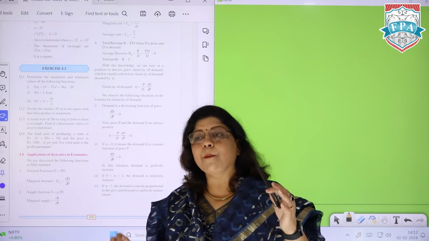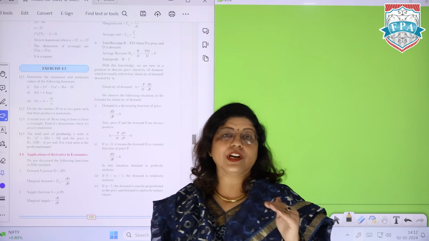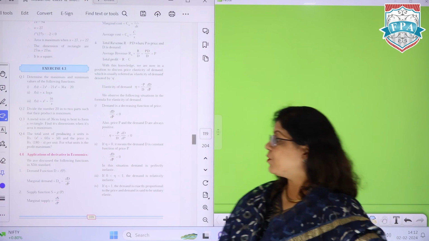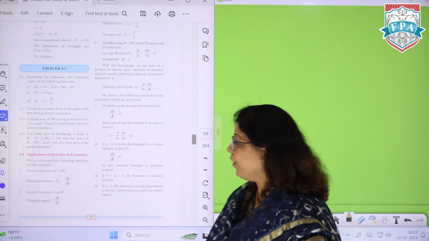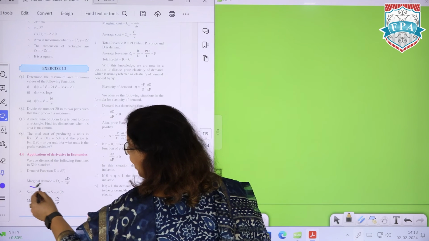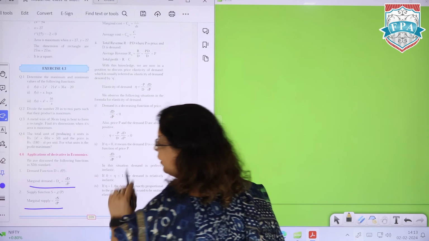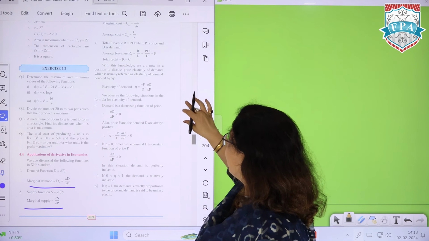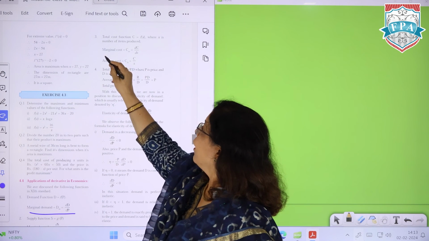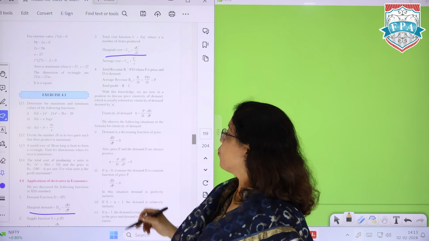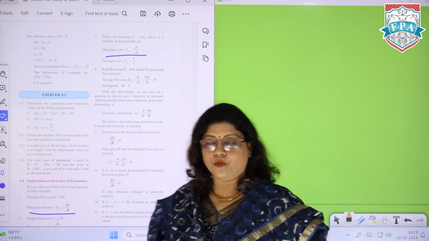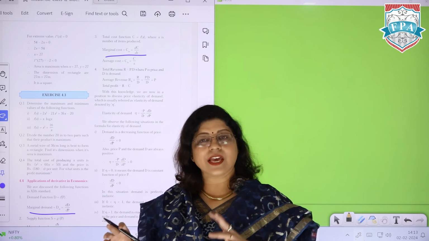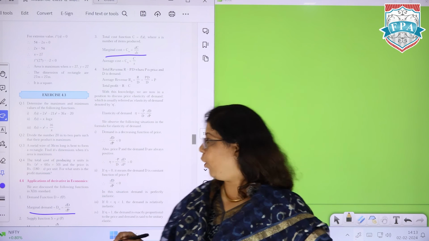For any marginal function, जैसे अगर आपको marginal demand लेना है, तो it has to be the derivative of the demand function. If it is marginal supply, it has to be the derivative of the supply function. So marginal demand dd by dp, here ds by dp. Marginal cost also, if you have to say, so it is again the derivative of the cost function. Okay. Marginal revenue also is a derivative of the revenue function. Revenue is always demand multiplied by the price per unit. ये सारे basics आपने थोड़े economics में definitely किए हुए हैं.